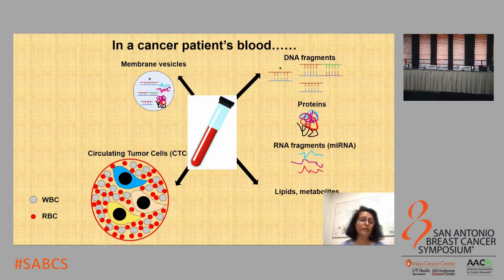So therefore, isolation and characterization of the circulating tumor cells can provide a non-invasive tool to repeatedly and rapidly monitor tumor evolution over time. However, CTCs are extremely rare. They are estimated to be present at a frequency of 1 tumor cell within 1 billion blood cells, and therefore their isolation poses quite a technological challenge.